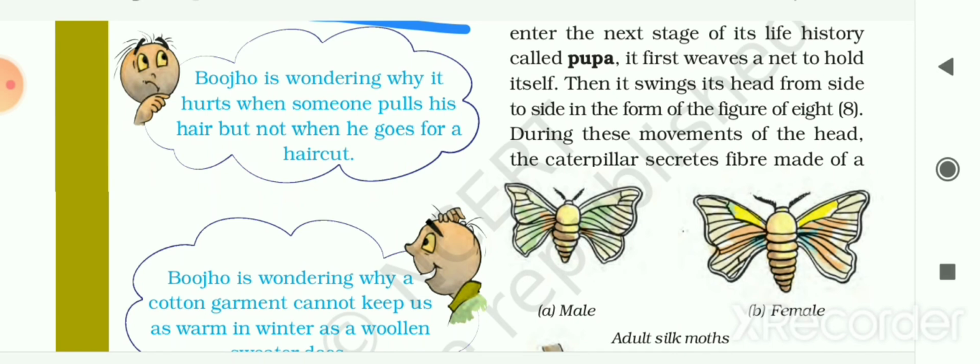But when hairs are pulled, it hurts us, because our hairs are attached to the skin at the top of the head. When hairs are pulled, the skin gets hurt and feels pain. So that's why when someone pulls his hair, it hurts, but when he goes for a haircut, it doesn't hurt.